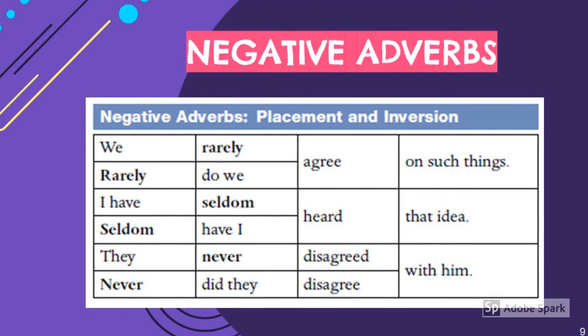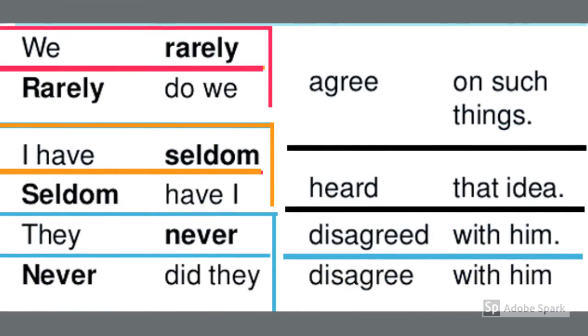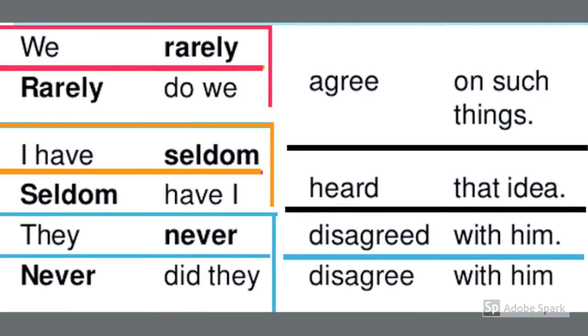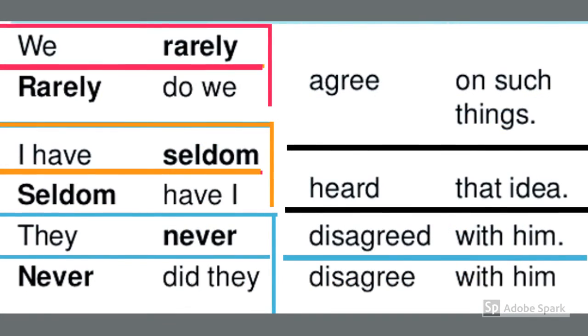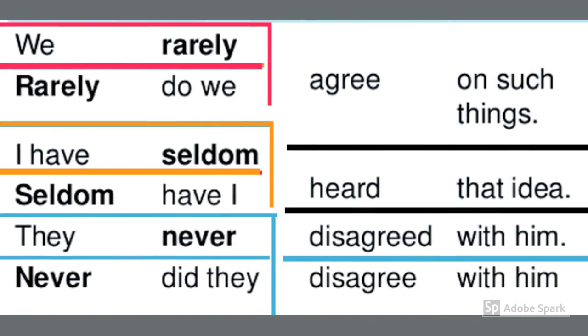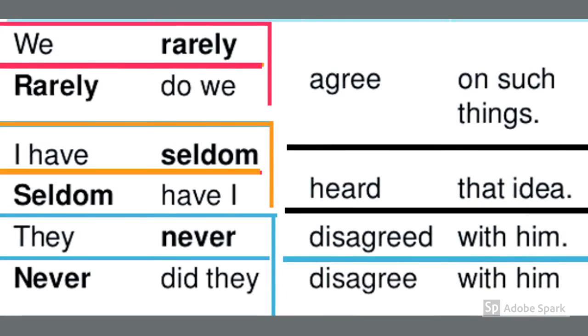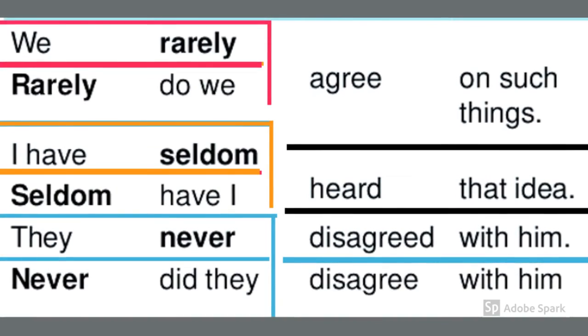And in the third example, the sentence is in past. They never disagreed with him. So I use the auxiliary in past, did. Never did they disagree with him. One more thing to notice. In the last example, never did they disagree with him. In the moment that I use did before the subject, I have to eliminate the ed from the verb disagree because obviously I cannot use it twice.